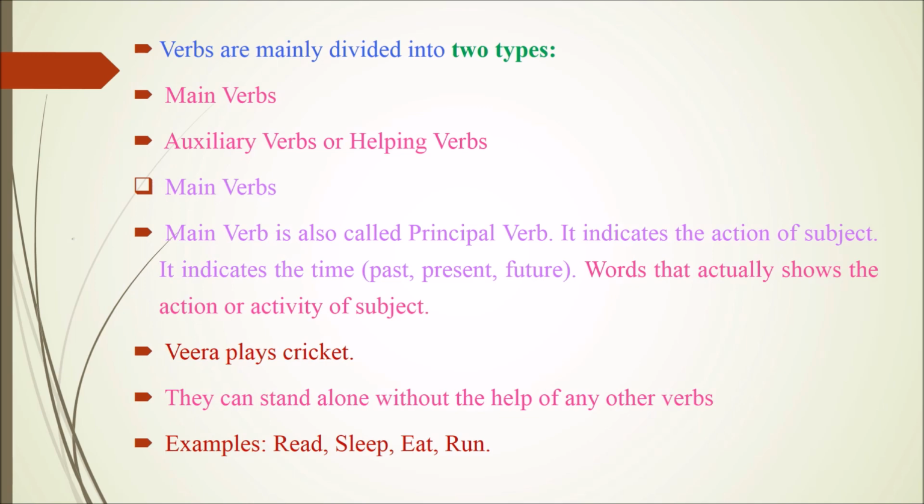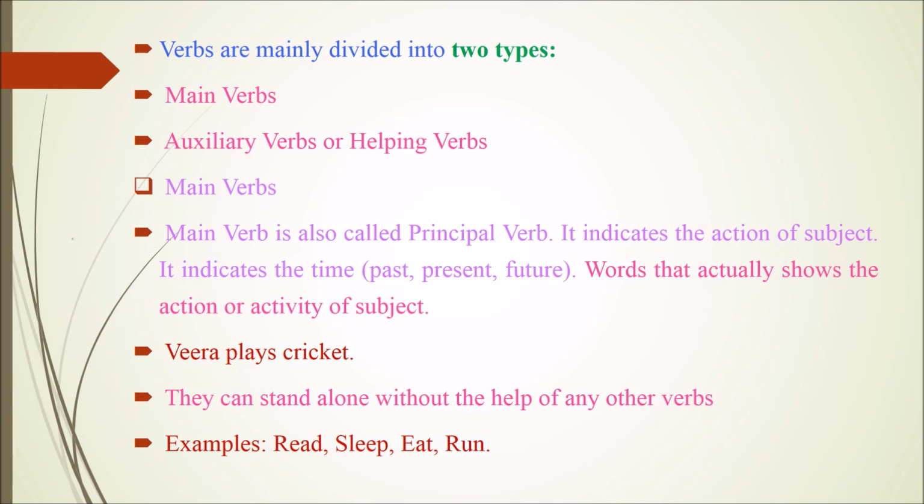Main verb is also called principal verb. It indicates the action of subject. It indicates the time, that is past, present and future. Words that actually show the action or activity of subject.